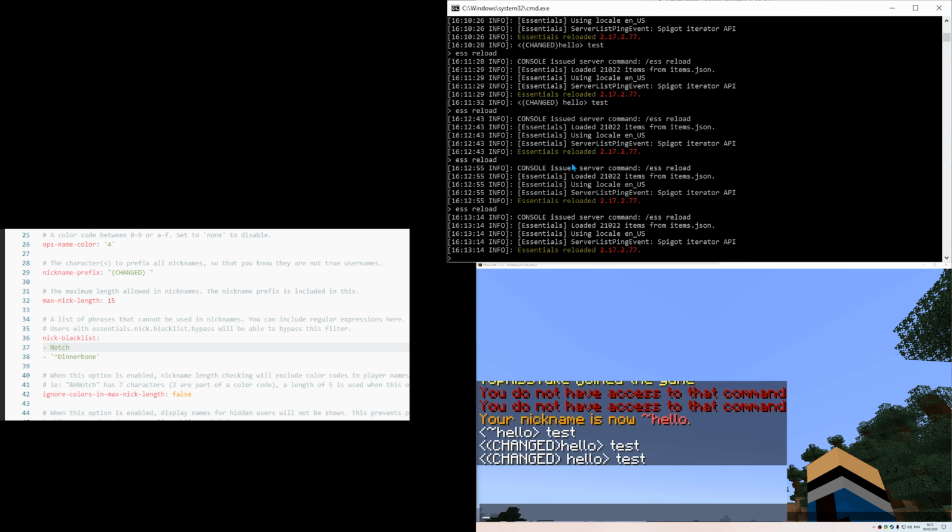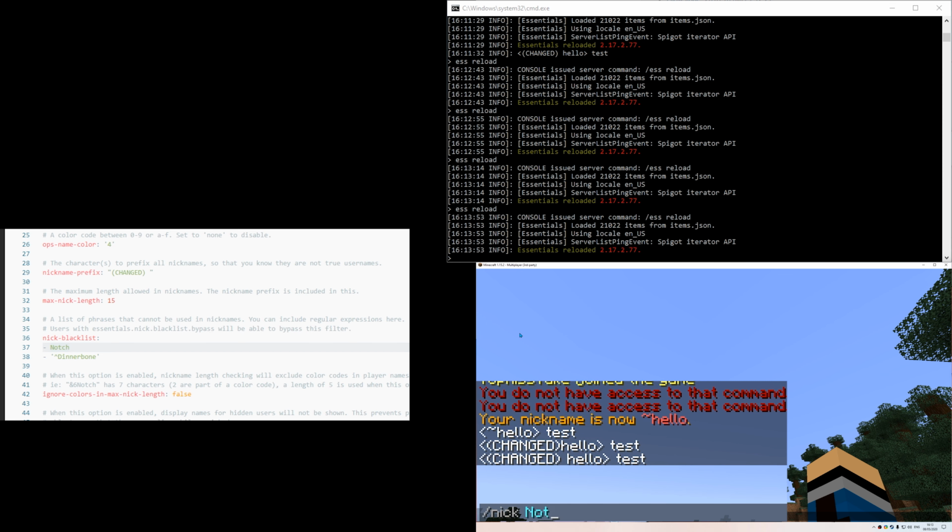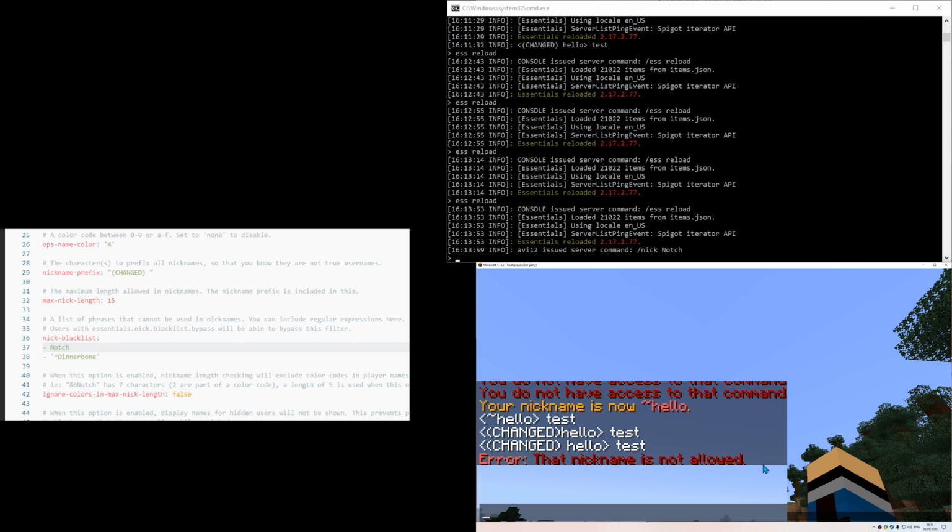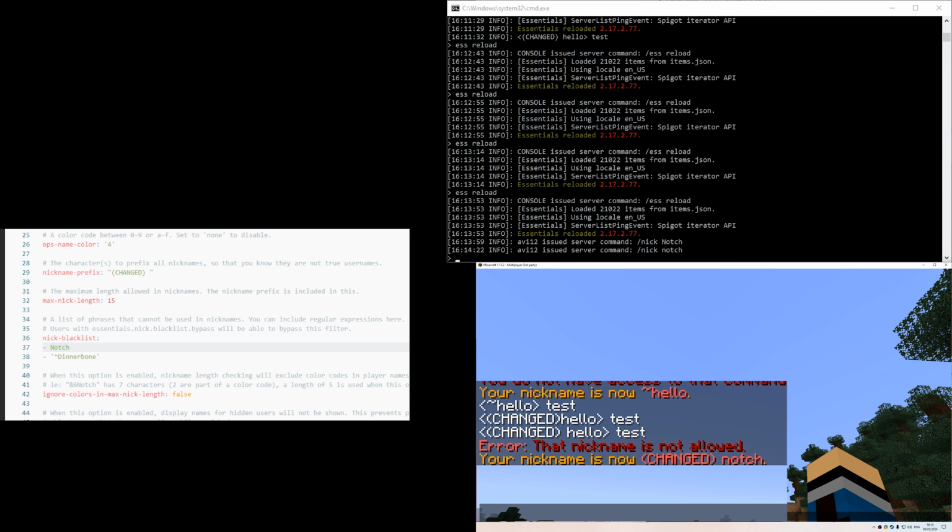So if I enable it, and then let's say /nick notch, then this nickname is not allowed. But like I said, it's case sensitive, so I can actually use notch. To fix this, I can use a regular expressions rule of matching a single character out of a list. So for example, if I want to match both capital and lowercase n, I can just get rid of this capital N, then insert square brackets, Nn, and let's reload and see what happens.